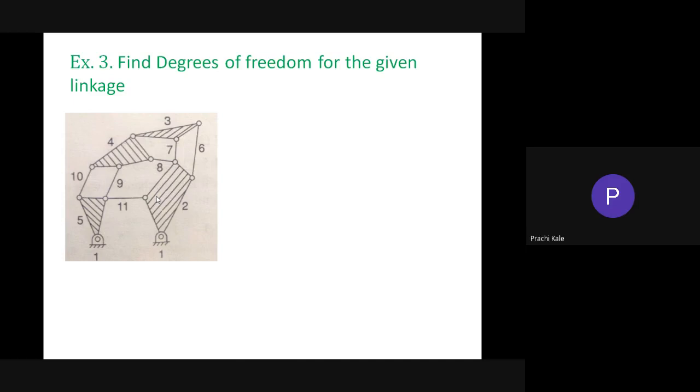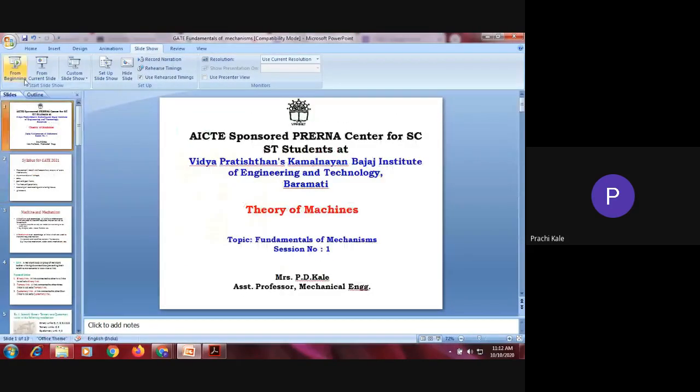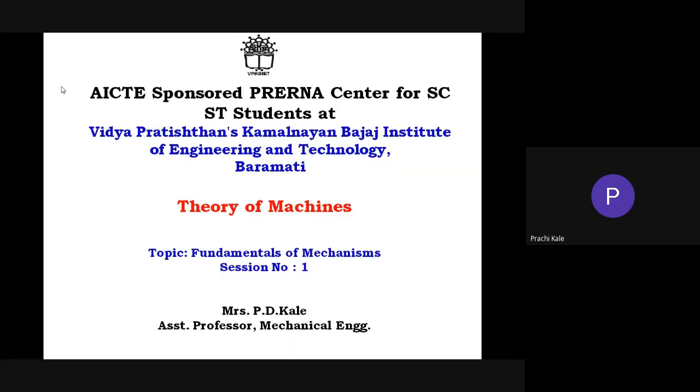Is this fine? Because these two topics are important from the exam point of view. There will certainly be a question on this. So for our next class, we will focus on velocity and acceleration analysis. Is this fine? Any suggestion from your side? Have you understood this much?